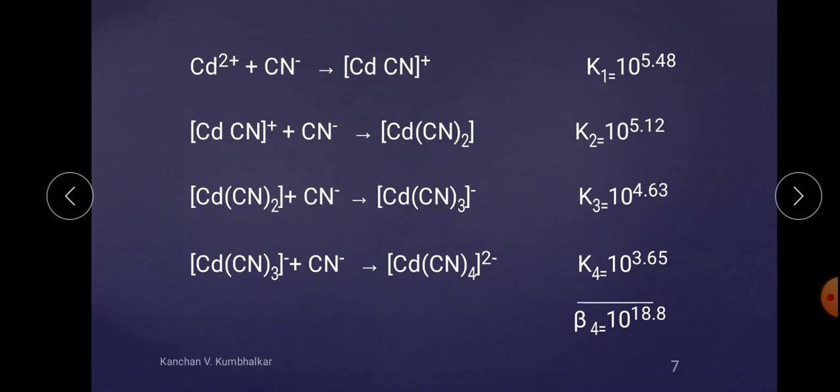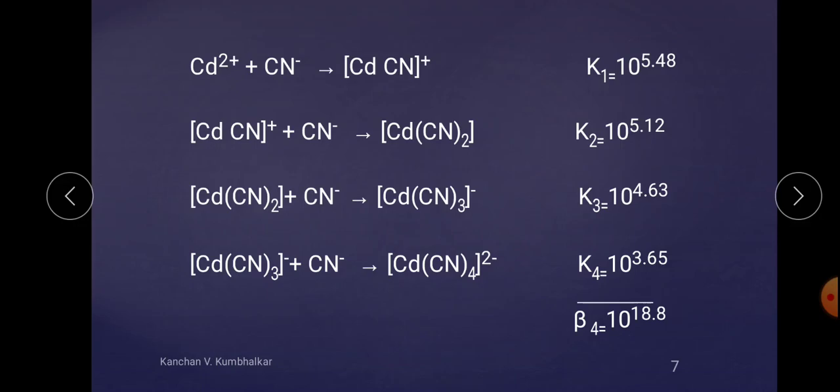One more point: if we take the reciprocal of the stability constant, that is 1 upon K, it is a measure of the extent of dissociation, which is called the instability constant. If K is the stability constant, then the reciprocal of K is the instability constant.